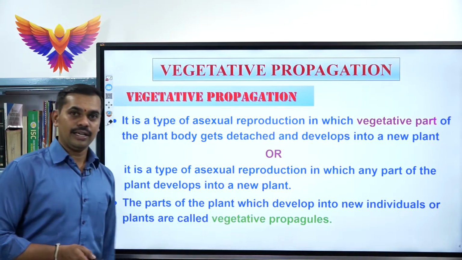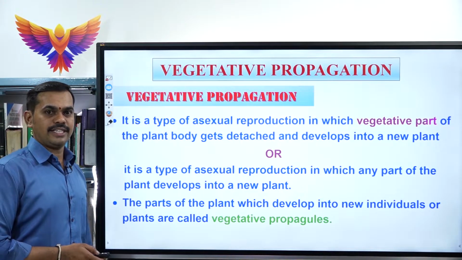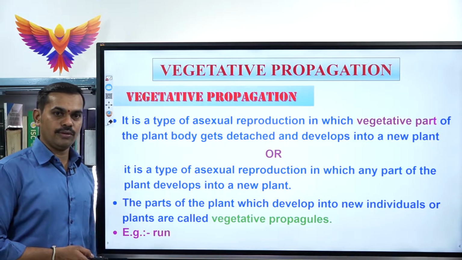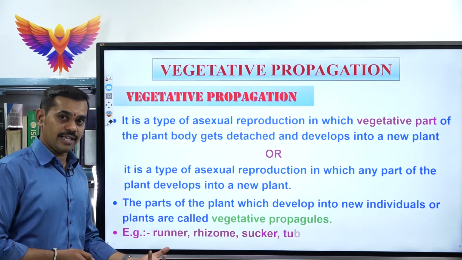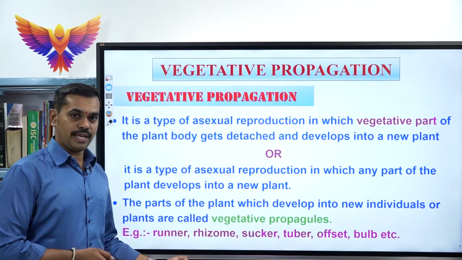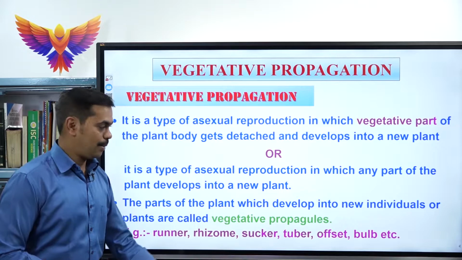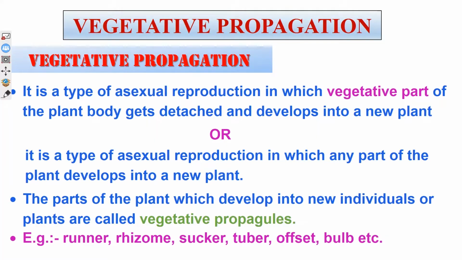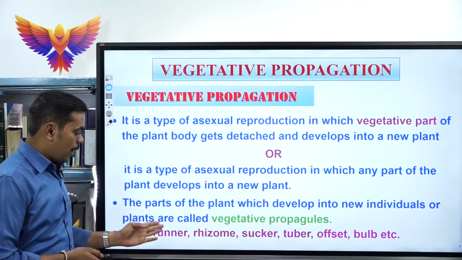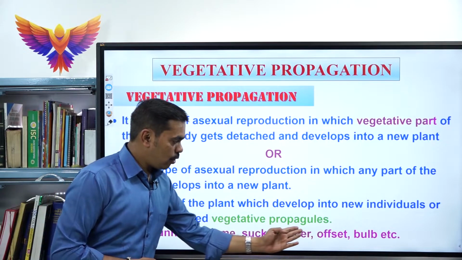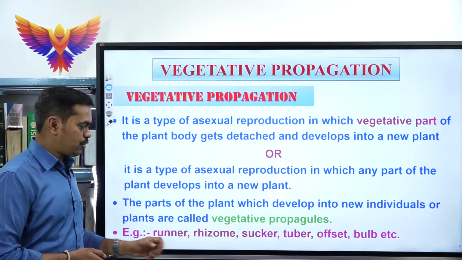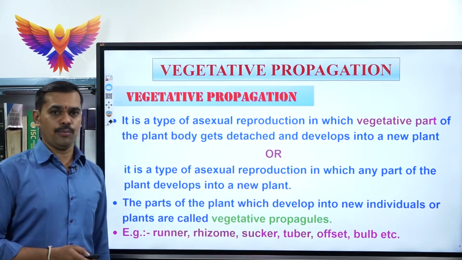Next, we will be learning in a series. The first example under vegetative propagules: runner is the best example, rhizome is the best example, sucker is the best example, tuber is the best example, offset, bulb, stolon, we can keep on giving examples. But so far as your theory and competitive exams are concerned, please do learn these examples which come under vegetative propagules.